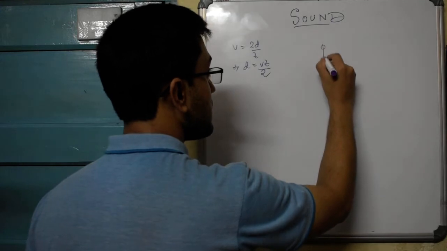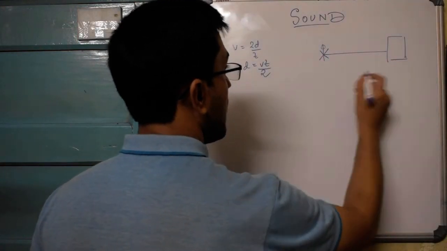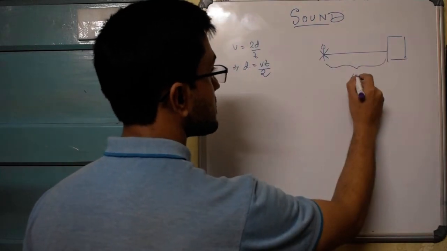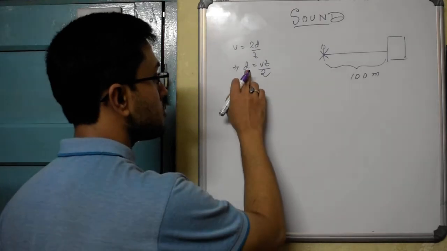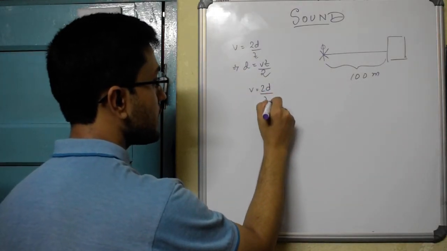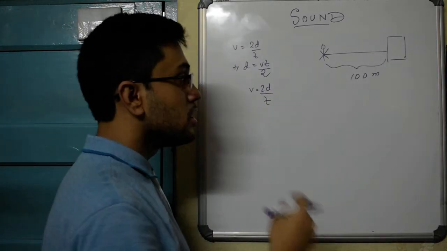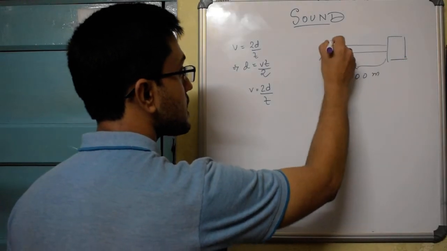Say you are standing here and in front of you there is a tall building, and you know the distance between you and the building. Suppose it's 100 meters, much greater than 17 meters. So now you know the distance. So what will be v? v will be d into 2 by time. So you have a stopwatch, you produce a loud enough sound, it goes, reflects off the building and comes back to you.